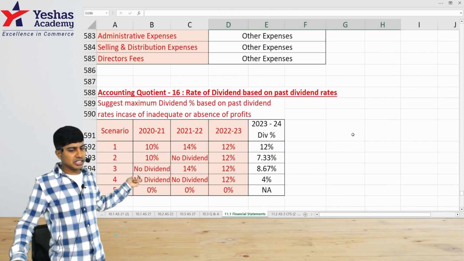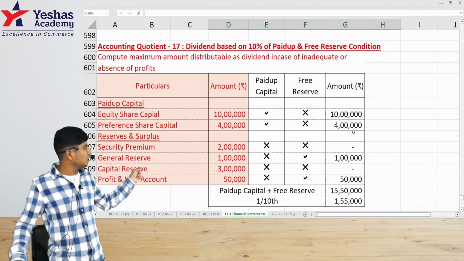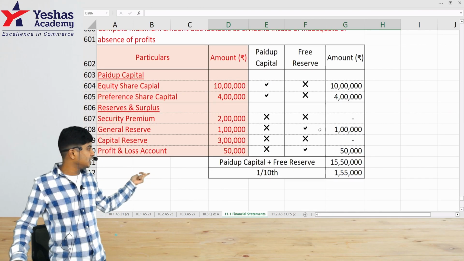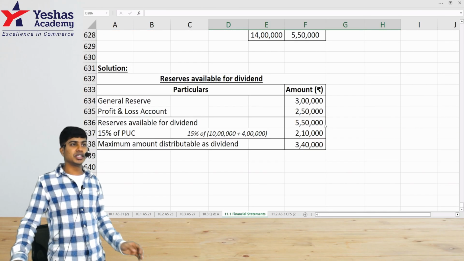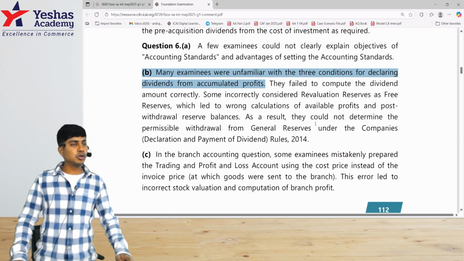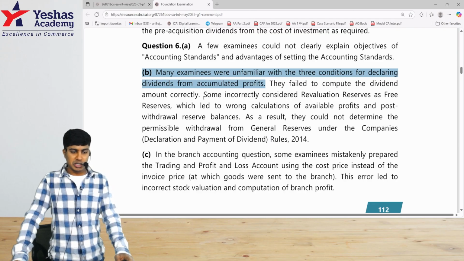See, these were the questions that we did on the average. We did one question. On identifying that 10% of PUC plus free reserves, we did one cute question. Then leaving that 15% of the profit behind, we did one question. There were a couple of exam questions also in the past which we have solved. They're saying that many of them have got this wrong. They failed to compute the dividend amount correctly.